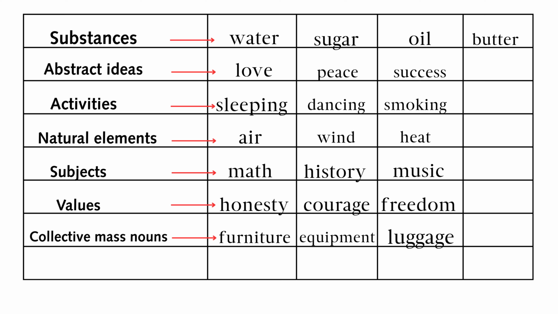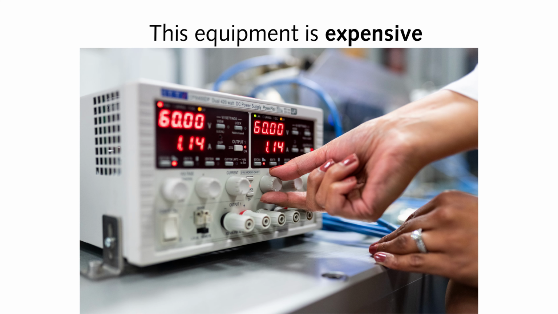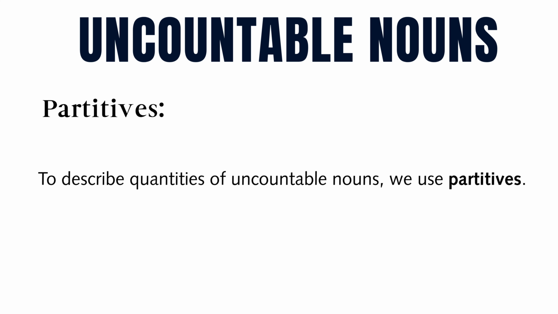Subjects: math, history, music. Values: honesty, courage, freedom. Collective mass nouns: furniture, equipment, luggage. Example: he showed great courage.